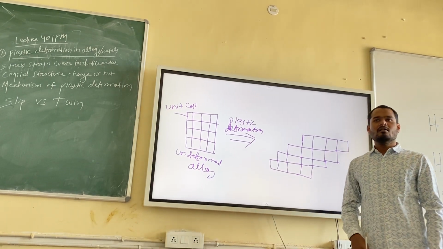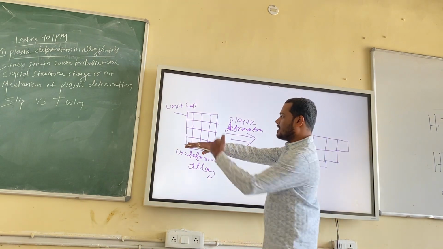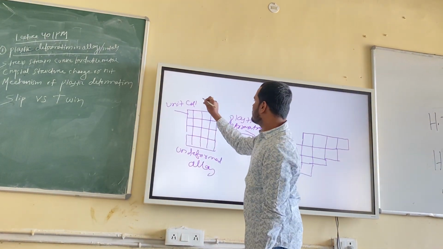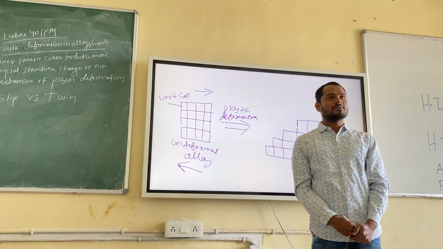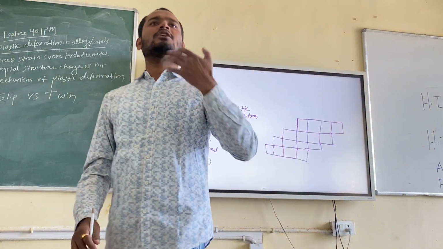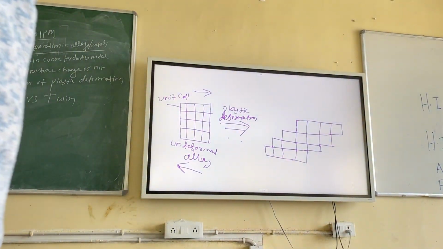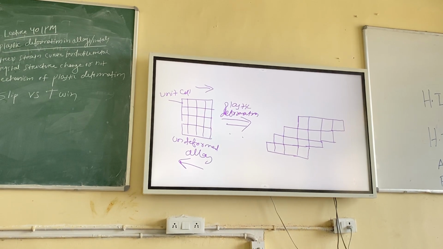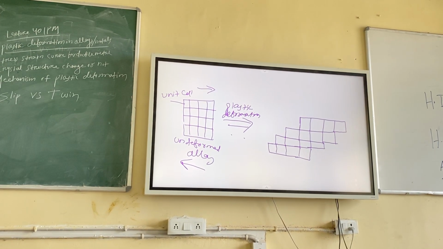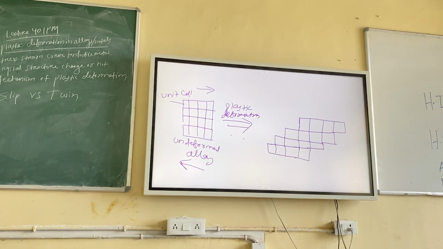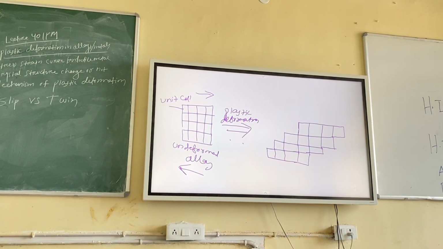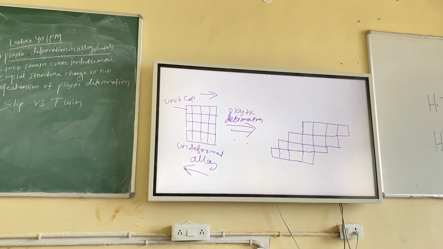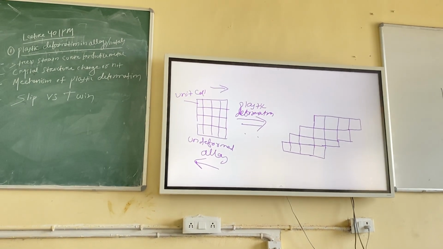Slip is happening, right? This is fixed. That means there will be what kind of thing? Shear. I told you, right? If there is no shear, there will be no plastic deformation. You may give a tensile force or tensile load, but that load will act like a shear one along the slip plane and direction, then only slip will occur. Otherwise slip will never occur. If tensile stress is acting on the slip plane, there will be no deformation. Only shear load or shear stress should be acting on the plane. Then only it will happen.